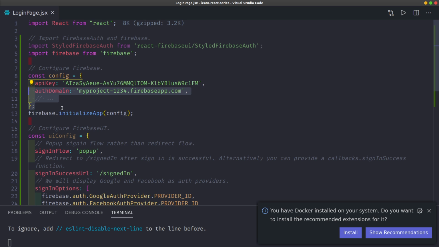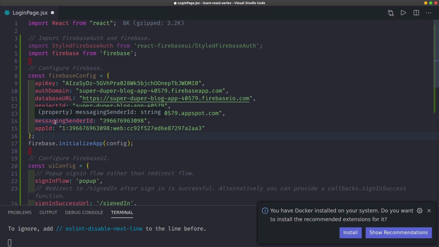Then having our database URL, because I'm using our database, that's why I listed it here. Then the project ID, the storage bucket, then the messaging sender ID, then the app ID. But I don't think you need all this. You can of course remove all this and remain with the API key and auth domain only to see it work. But just for us not to copy and paste again in the future, let's just leave everything like that.